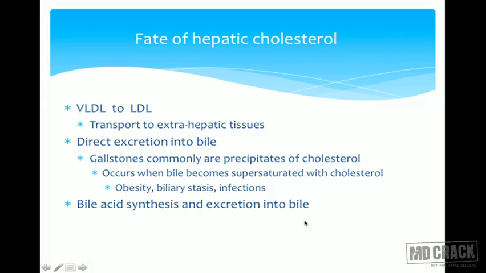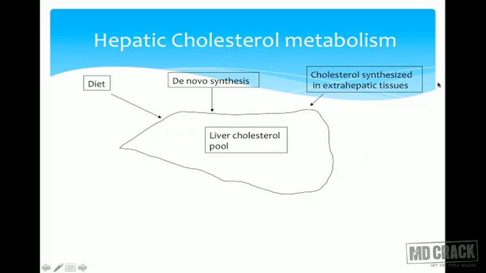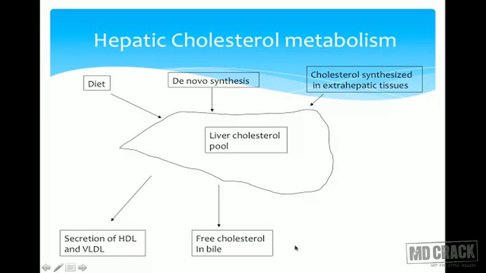So cholesterol is not only directly excreted, it can also be converted into bile acids and then excreted into the bile. So here I have given you a schematic diagram. We have the liver cholesterol pool which has come from diet, from de novo synthesis, and cholesterol synthesized in extrahepatic tissues, and this has come through HDL, and it is secreted out of the liver by the secretion of HDL and VLDL or LDL. It goes as free cholesterol in the bile, or it is converted into bile salts or bile acids and then excreted into the bile.